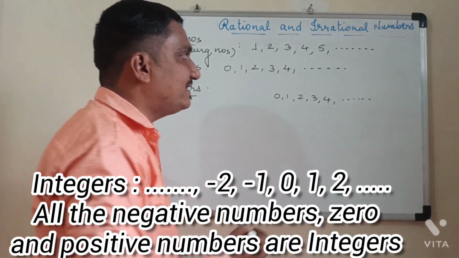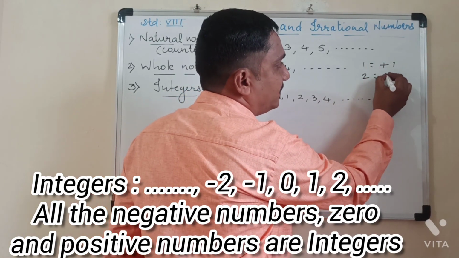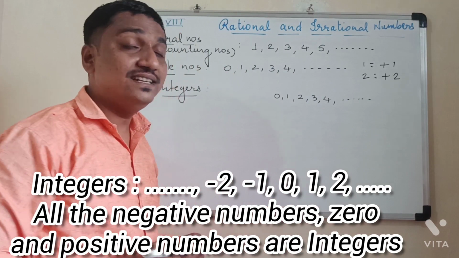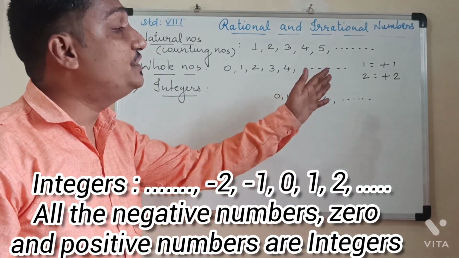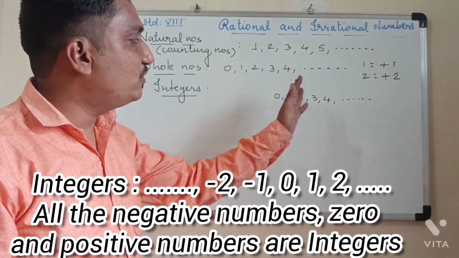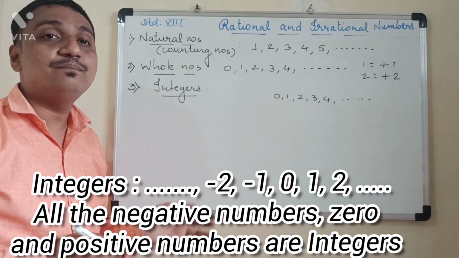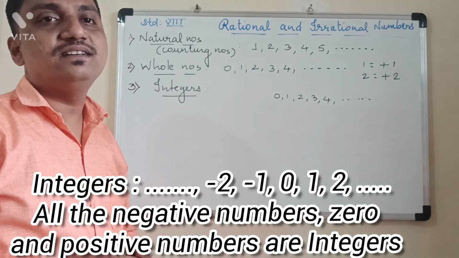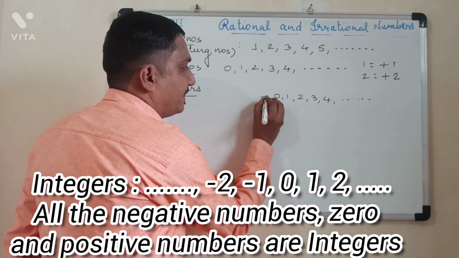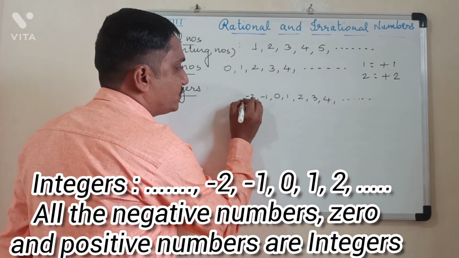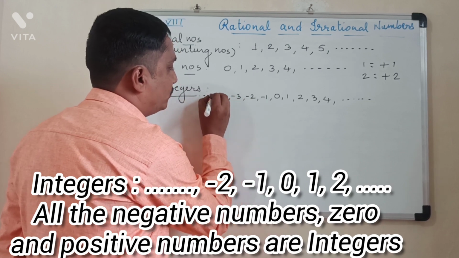This 1 is nothing but positive 1. This 2 is nothing but positive 2. Only thing is, we don't write this plus sign in front of these numbers, but they are positive numbers to the right side of 0. Even to the left side of 0, there are some numbers, and these are negative numbers like -1, -2, -3, -4, and so on.